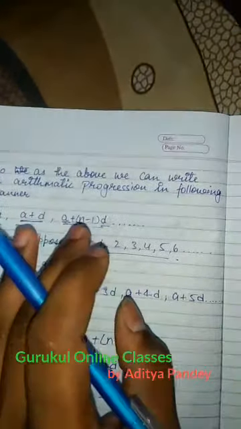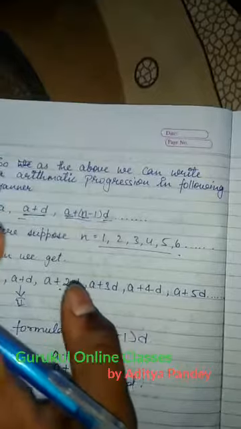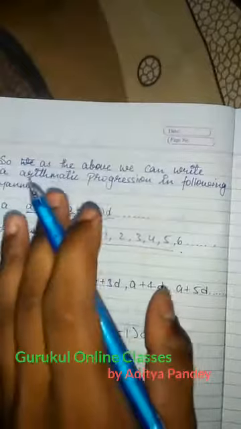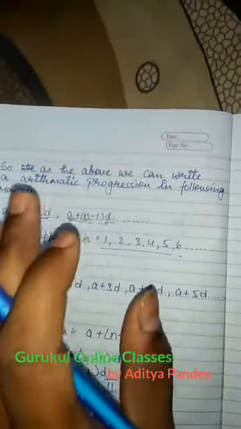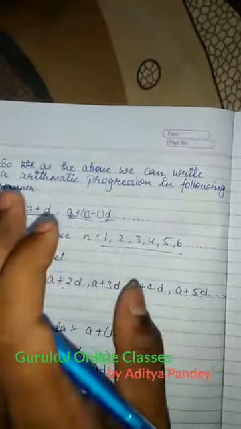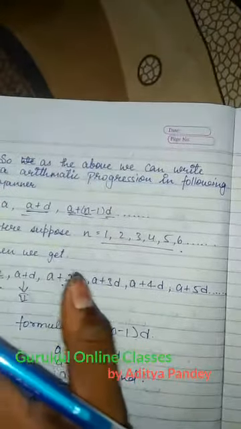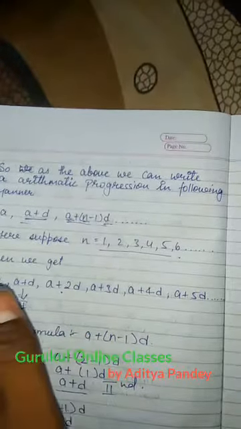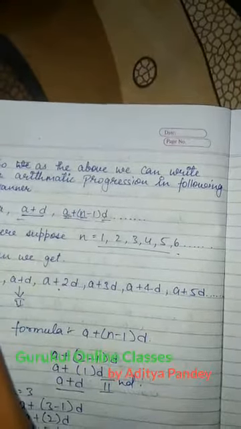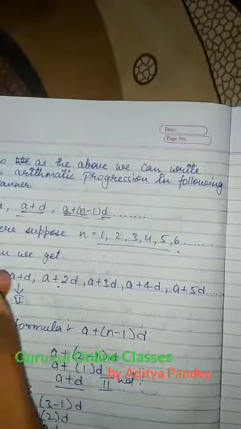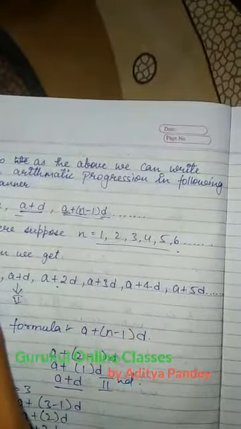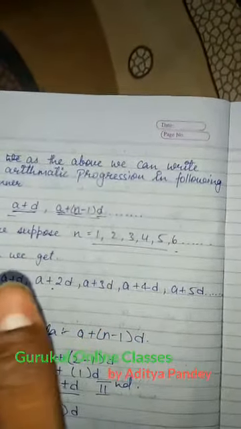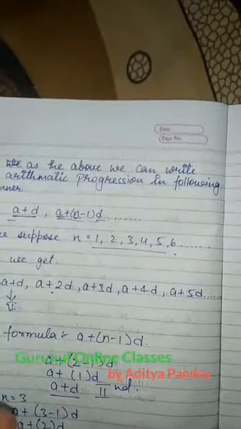Basically, in questions they give just the first term and the common difference, or the total number of terms, and they want to know the last term, or they point out some particular term, and they ask what is the nth term of that series.